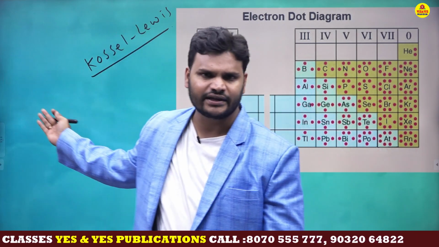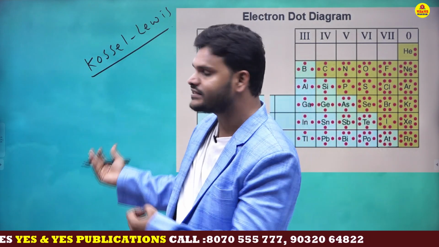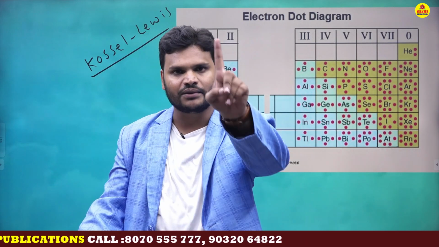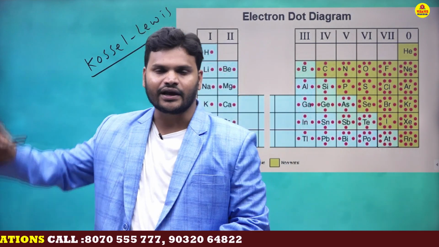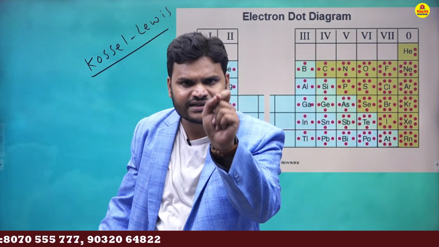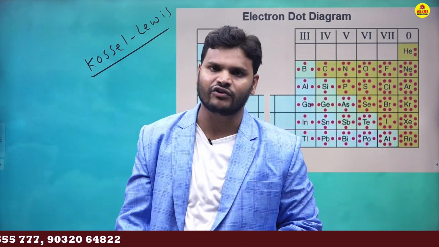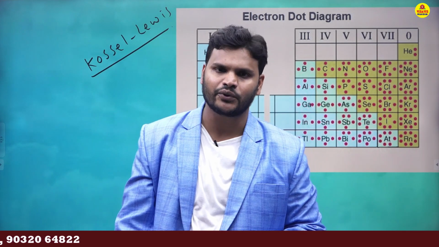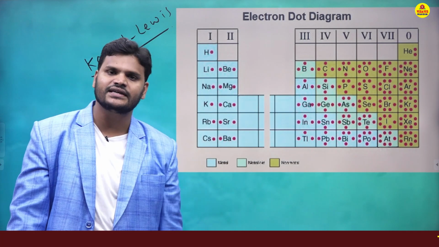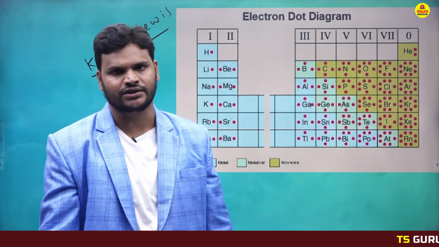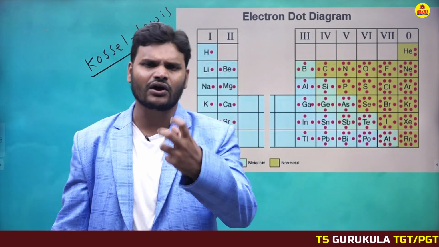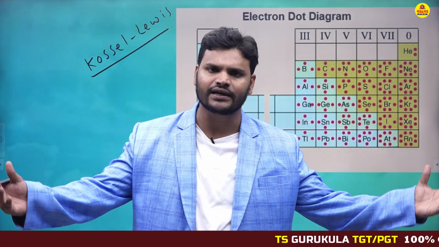So what is this theory? What are the main important points of this theory? Don't get confused, my dear students. According to this theory, only valency electrons participate in bond formation. That is the main important point. So according to Kossel-Lewis theory, only valency electrons participate in bond formation, and this theory explains octet configuration. So what is octet configuration? We will discuss very clearly.